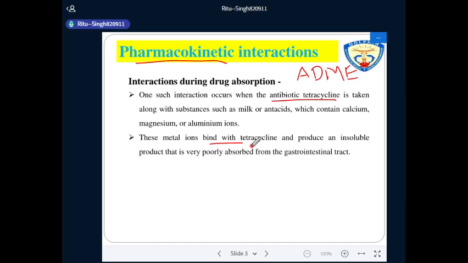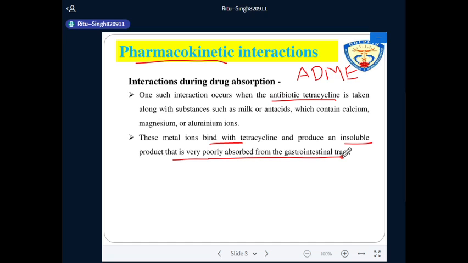Tetracycline is an antibiotic drug, and these metal ions present in the antacid bind with tetracycline and produce an insoluble product that is very poorly absorbed from the GIT, that is gastrointestinal tract.